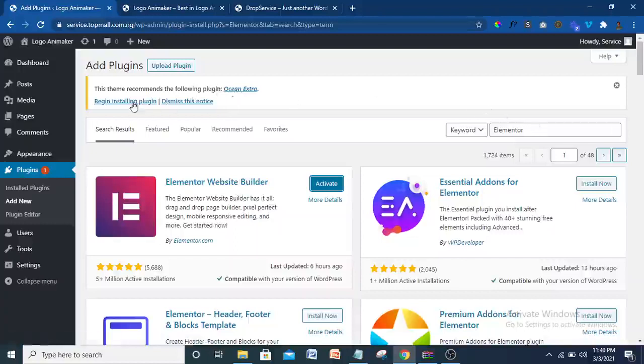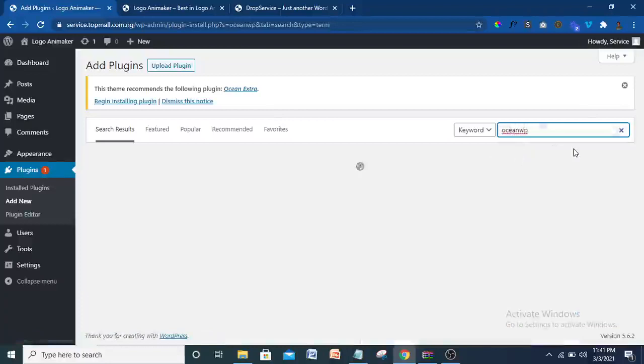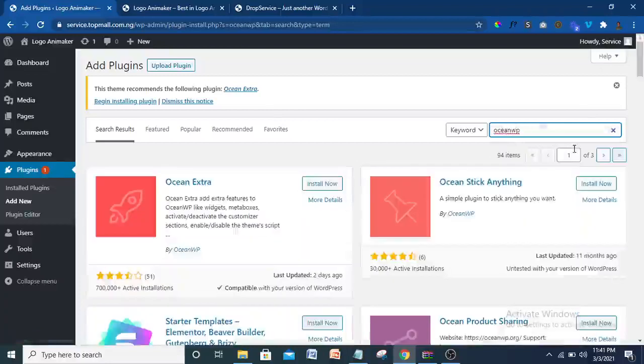So you can actually begin to install it here, but I can just come here and search for Ocean. Also Ocean, let me just call Ocean WP. Just search for Ocean WP here, or just press in Ocean. So they'll give you details that is very close to Ocean. So we have Ocean Extra, it's the same thing. So just click on activate here.